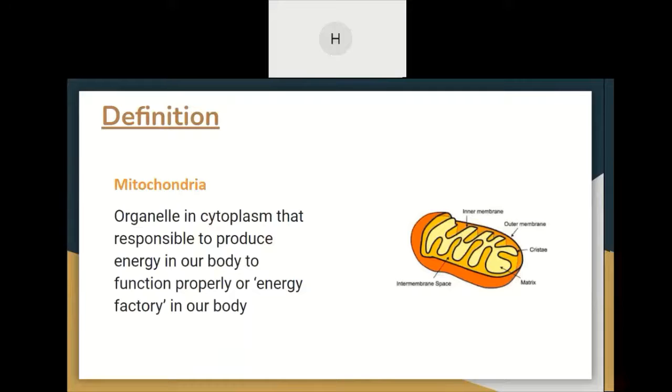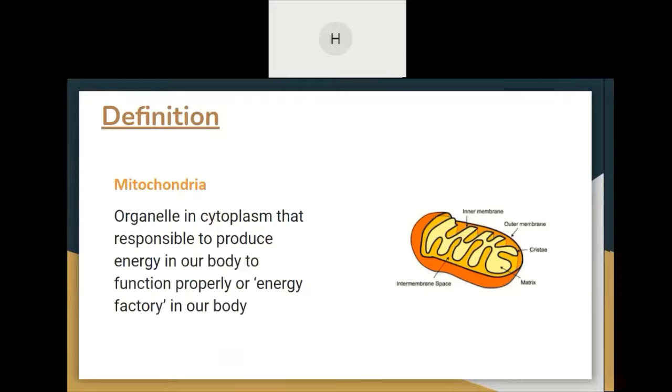So for the first one, the definition of mitochondria. Mitochondria are an organelle in the cytoplasm that is responsible for producing energy in our body to function properly, or the energy factory in our body. As we all know, the mitochondria's jobs are to process oxygen and convert substances from the food into the energy that we will use.